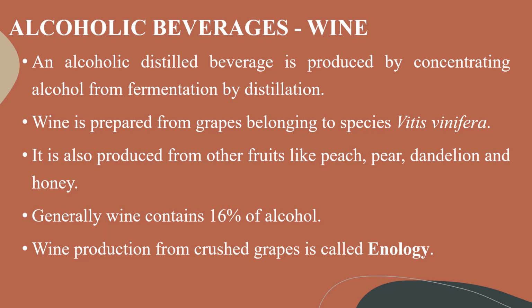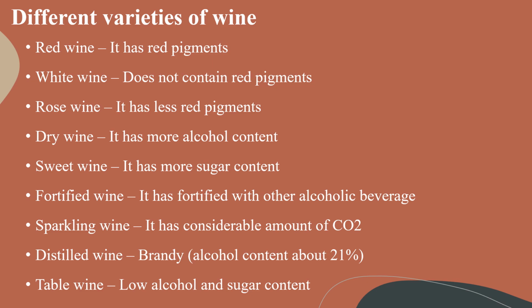Wine production from crushed grapes is called enology. There are many varieties of wine, but I have denoted the most important types. Red wine has red pigments. White wine does not contain red pigments. Rose wine has fewer red pigments. Dry wine has more alcohol content. Sweet wine has more sugar content.